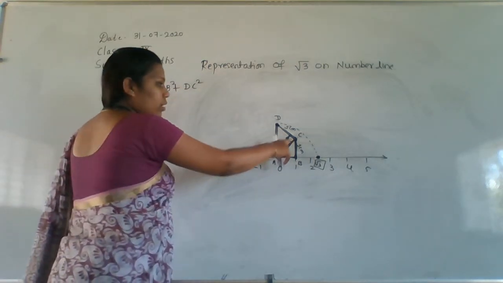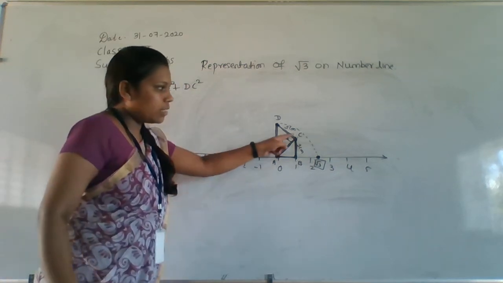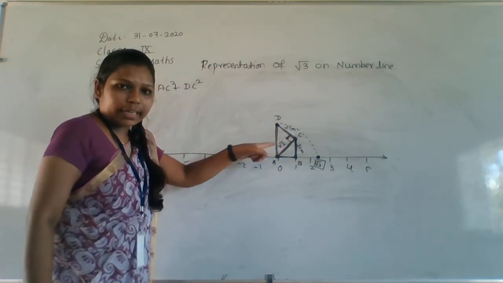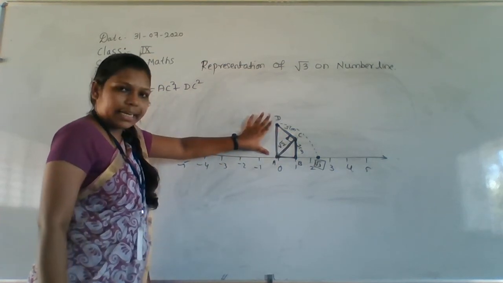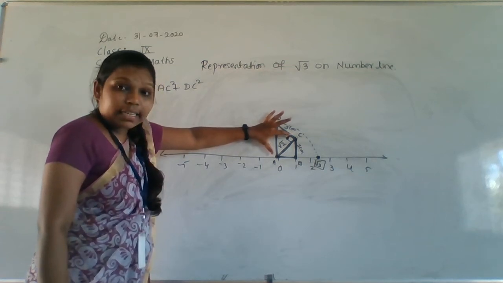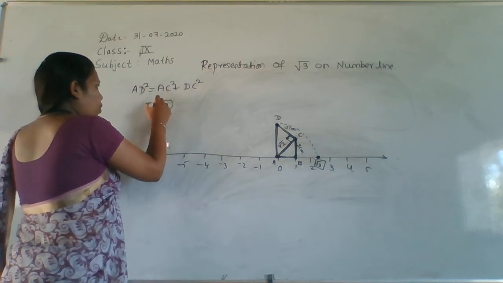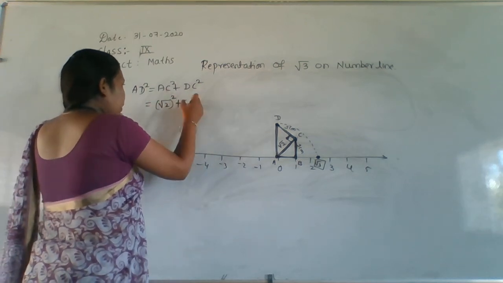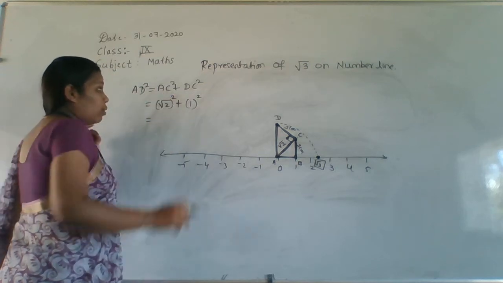Here, not AB, it's AC. AC square and CD square is equal to AD square. What is the distance of AC here? AC is root 2, we know that. So root 2 whole square plus CD, which is 1 centimeter, squared.